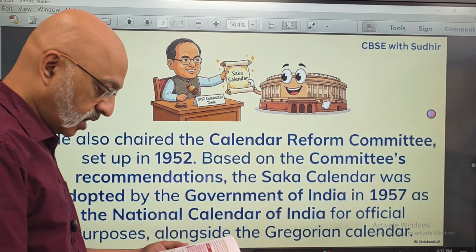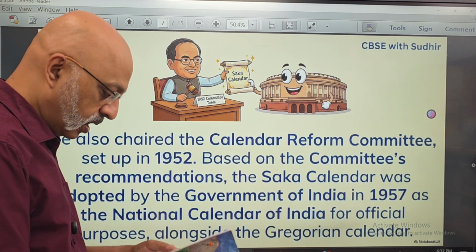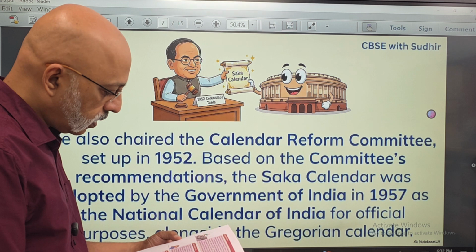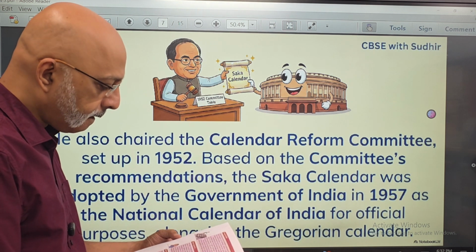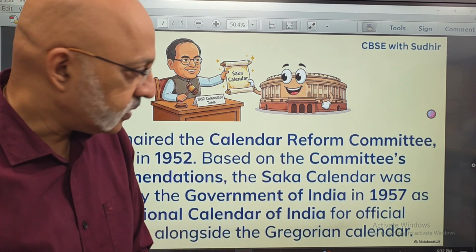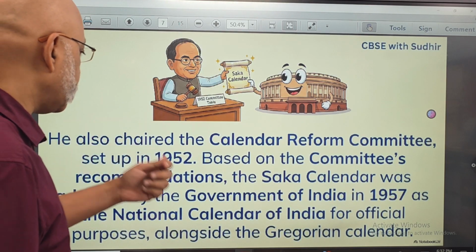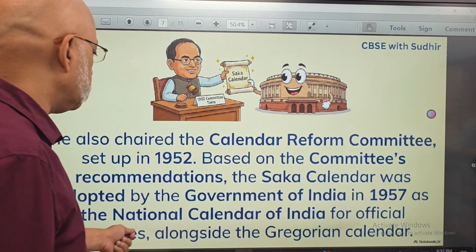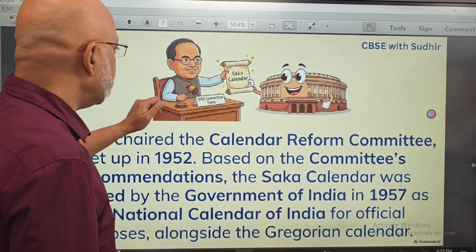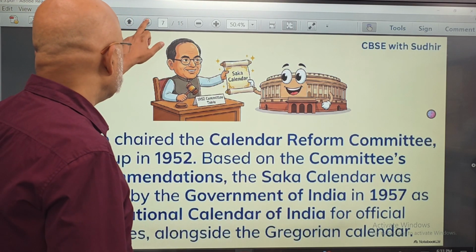I will check whether it is a Saha calendar. I may be wrong here. The calendar was adopted by the Government of India in 1957 as the national calendar of India for official purposes, along with the Gregorian calendar. That's where the Chaitra thing comes in.